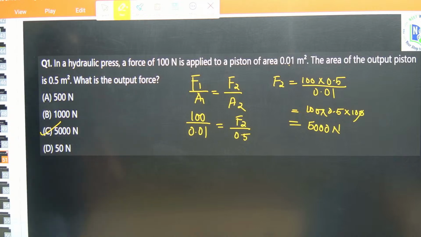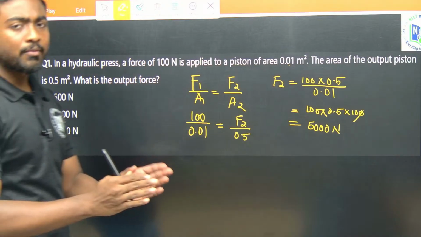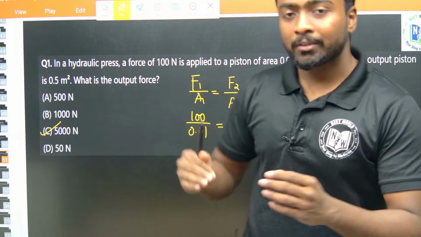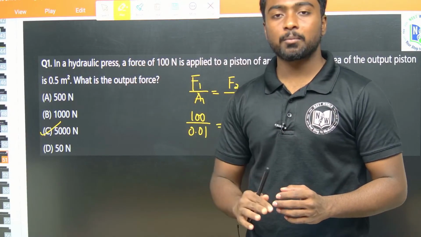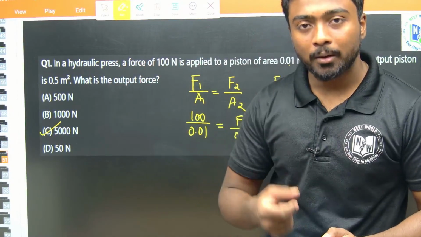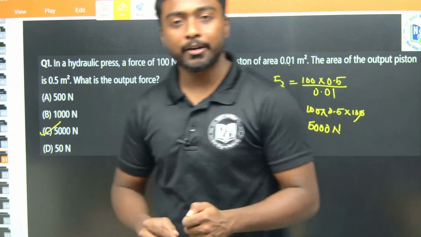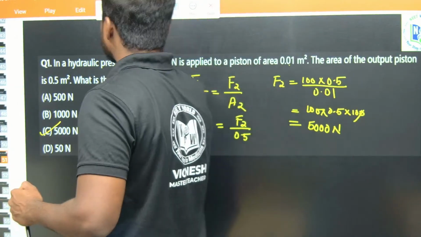We'll go for the next question. You only need to know the formula we have studied, and whatever the question they are asking, apply the formula there. First write what are the given terms in the question, then see which formula you need to apply. Okay, we'll go for the next question.